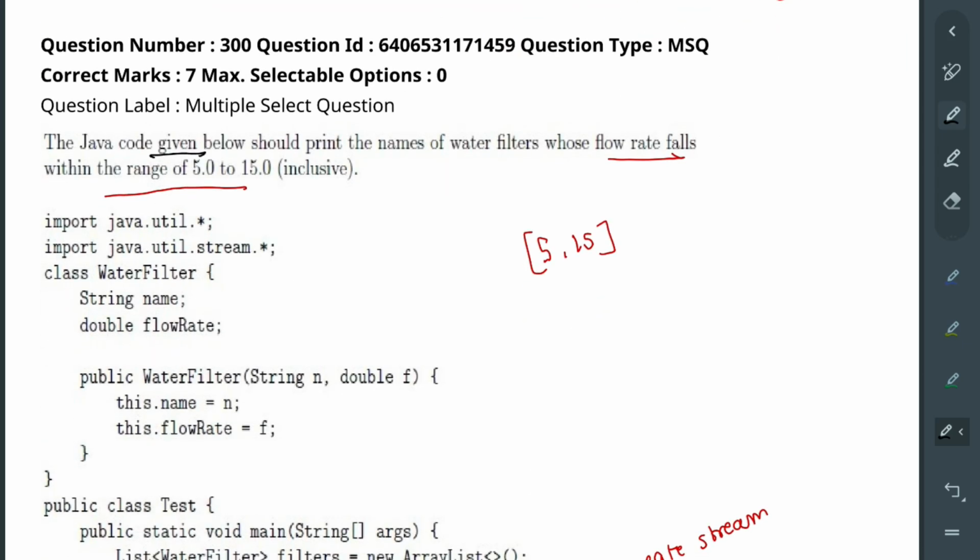Next question is: given code below should print the number of water filters whose flow rate falls within the range. Okay, so basically हमें बहुत सारे, मान लो, टैब के नाम दे रखे हैं. We have been given a lot of tab names. We just want to sell those whose water flow rate is in this range. Okay, so क्या कर सकते हैं? What is a good way to check? First is the arbitrary way, that for each tab you check the water flow, or second thing is you make a stream and apply a filter.